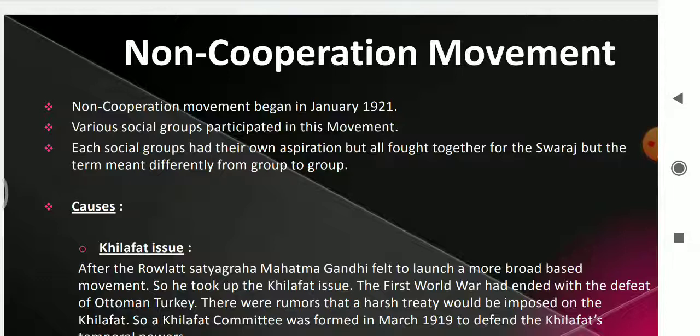Finally, in the December Nagpur Congress session, the non-cooperation movement was adopted. The Congress decided to launch the non-cooperation and Khilafat movements together. Why did Gandhiji take up this Khilafat issue?